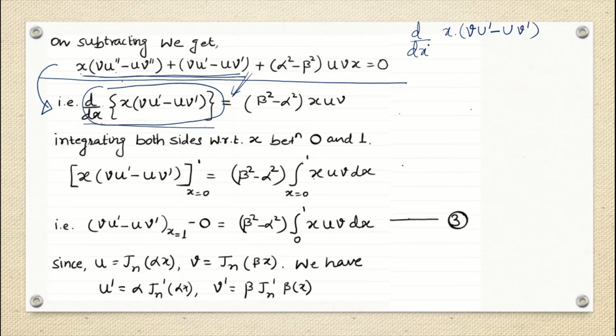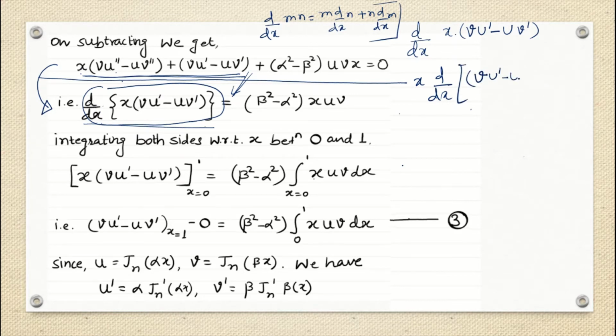We use the formula: d by dx of m into n is m into d by dx of n plus n into d by dx of m. So this is x times d by dx of the complete term (v u dash minus u v dash), plus (v u dash minus u v dash) times d by dx of x, which is 1. That is what we have got. Now let us see what this part is telling us. x is common, and then what I am writing down?